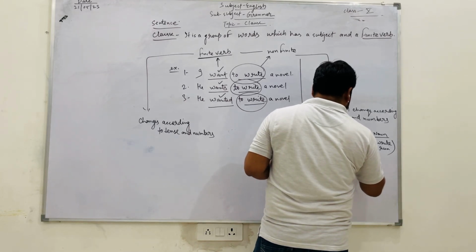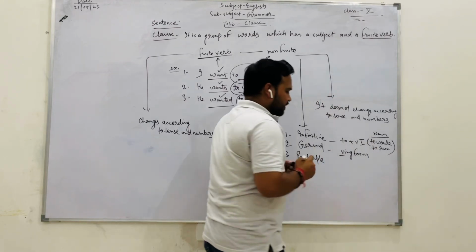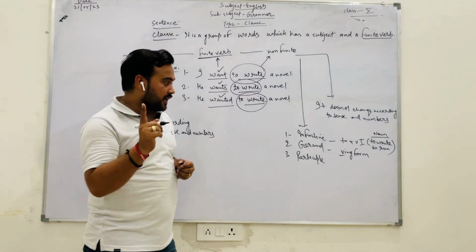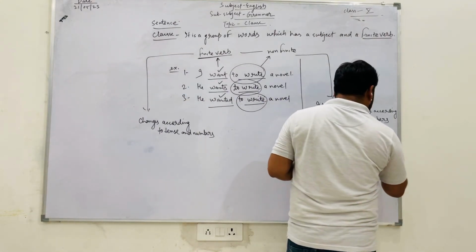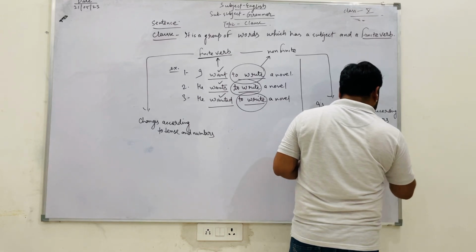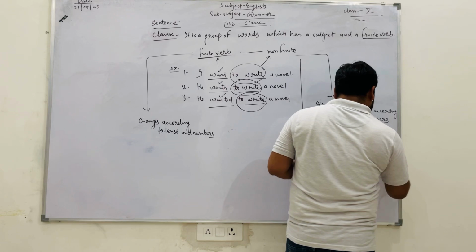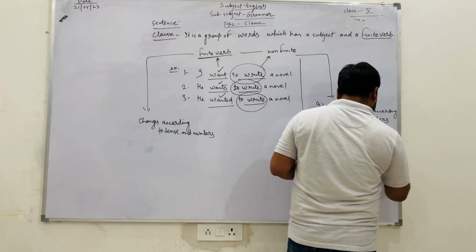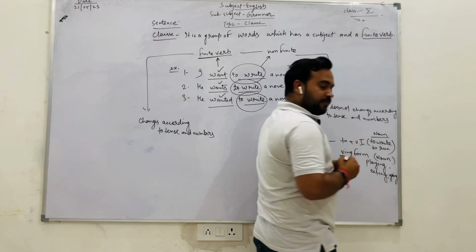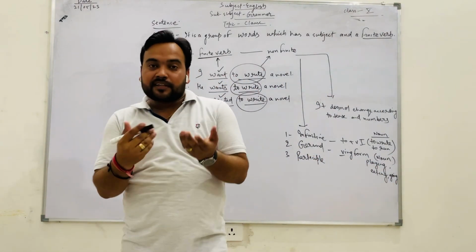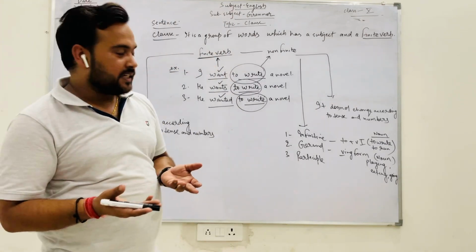Okay. Then gerund, it is the ing form of verb. It also plays the role of a noun. Like playing, eating, going. Okay, means playing cricket is not easy.